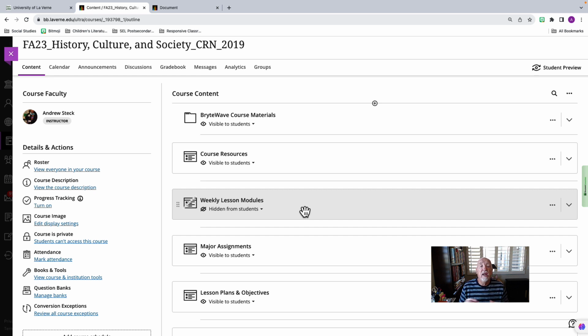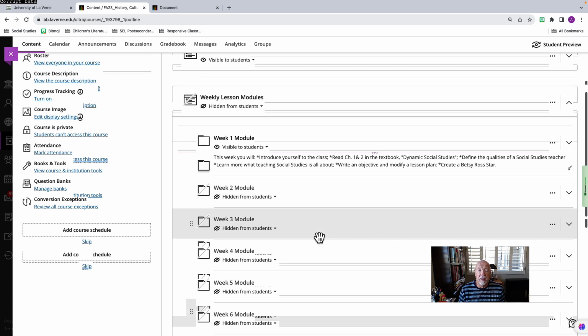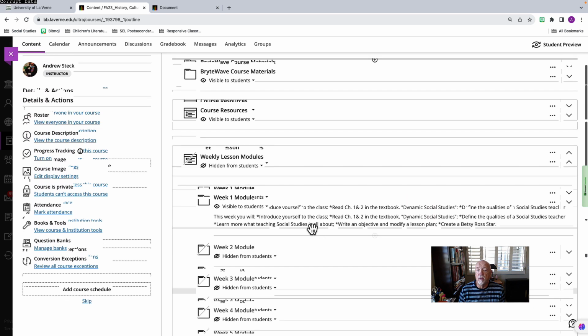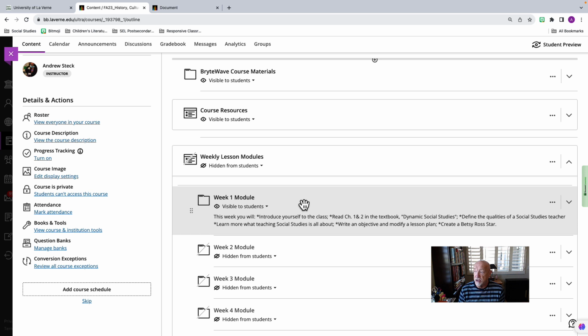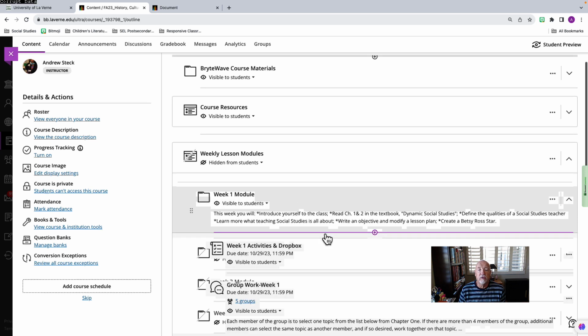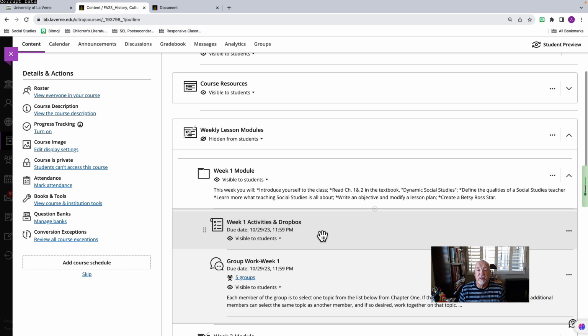Click off that window, and then you could click on this folder. I have most of the modules here. I'm building them out now. You will only see the modules that are open to you, which is week 1. If I click on week 1, there is an activities drop box. Click on this, and this has all the activities in that. And I will explain that to you in my video for the first week.